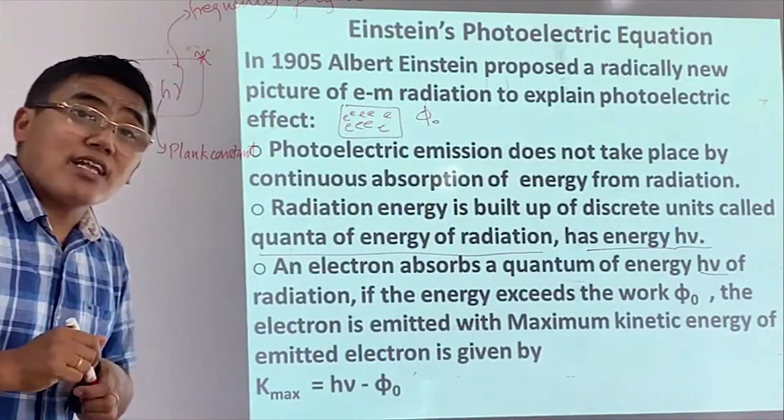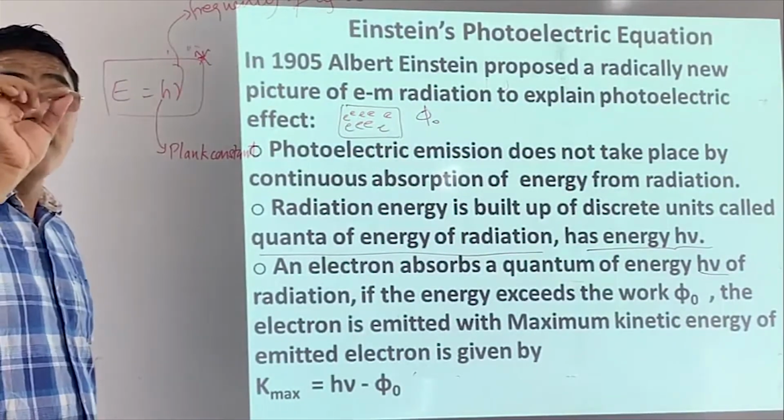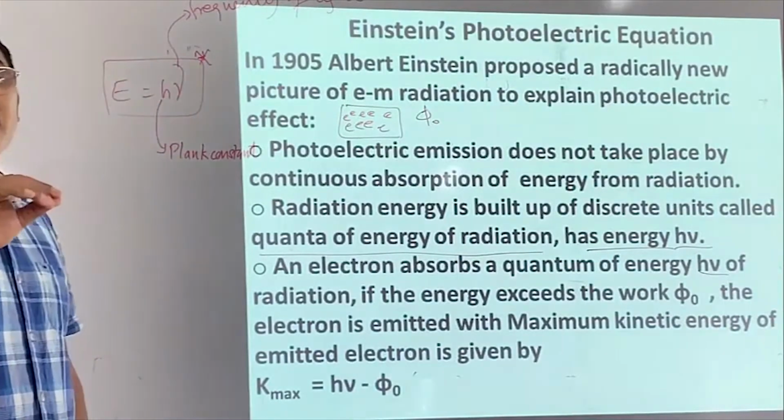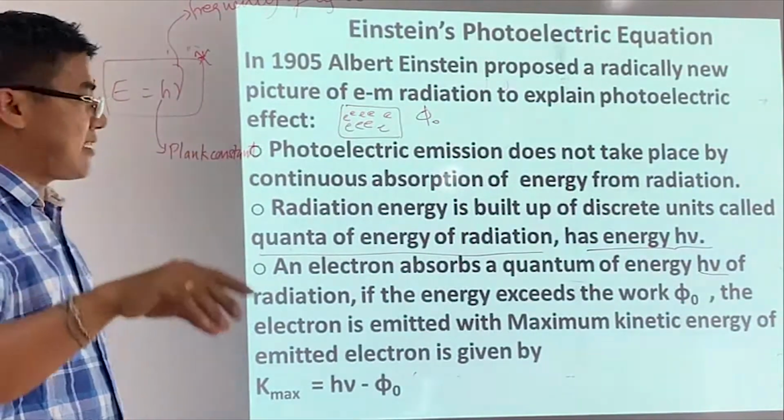Now the discrete light energy, when light falls on a metal surface, provides a discrete energy, right?